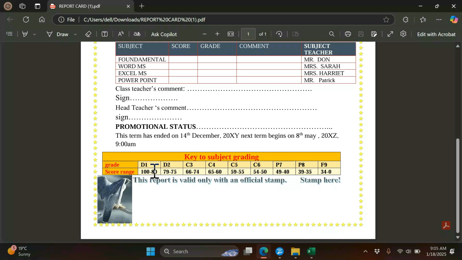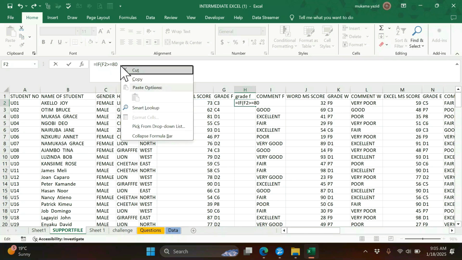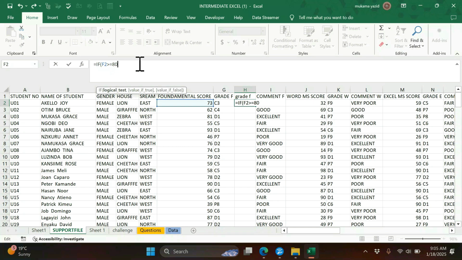Let us take the lower boundary 80, greater than or equal to 80. Yes, greater than or equal to 80. Please focus on this, or let us shift and we use this one. Greater than or equal to 80, comma. I would like Excel to give me distinction 1.